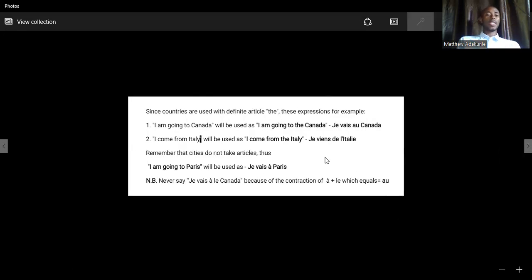So now I noted here that since countries are used with a definite article, these expressions, for example, look at that first one. I am going to Canada. How do you say I'm going to Canada? That will be je vais au Canada. Just as we said the other time, you cannot say je vais à le Canada. There is a contraction already.